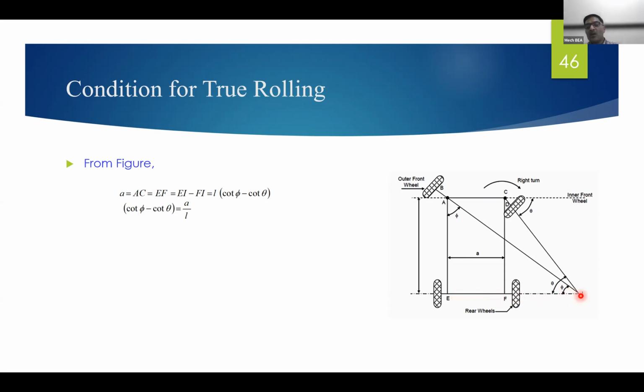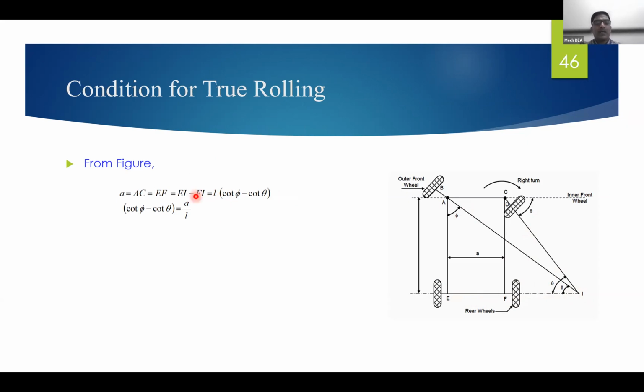Again, cot phi for this triangle and cot theta for this triangle. Directly we can get this A equals L times (cot phi minus cot theta).